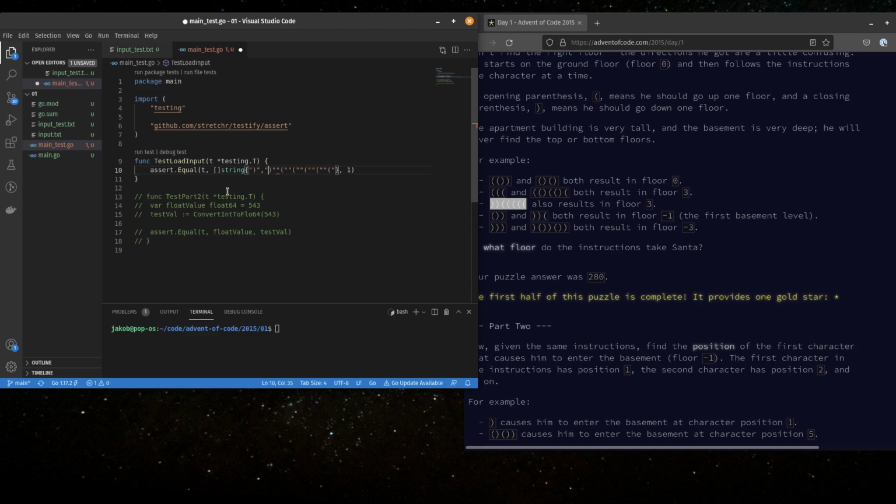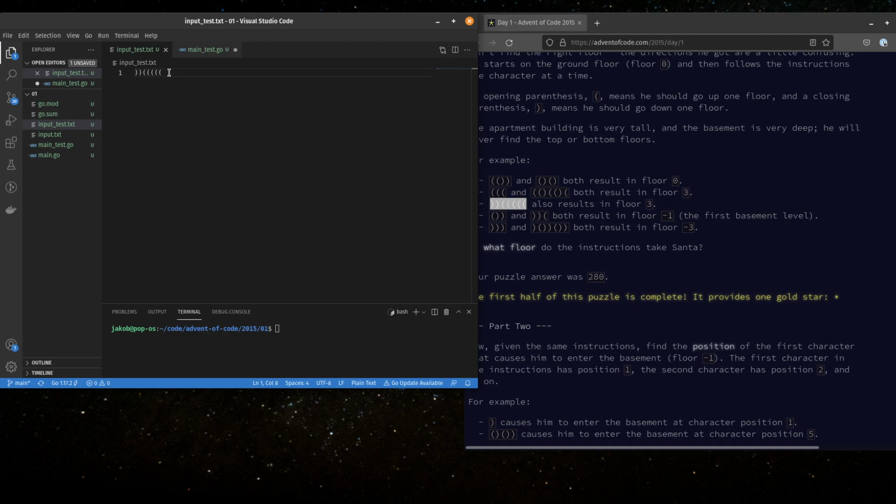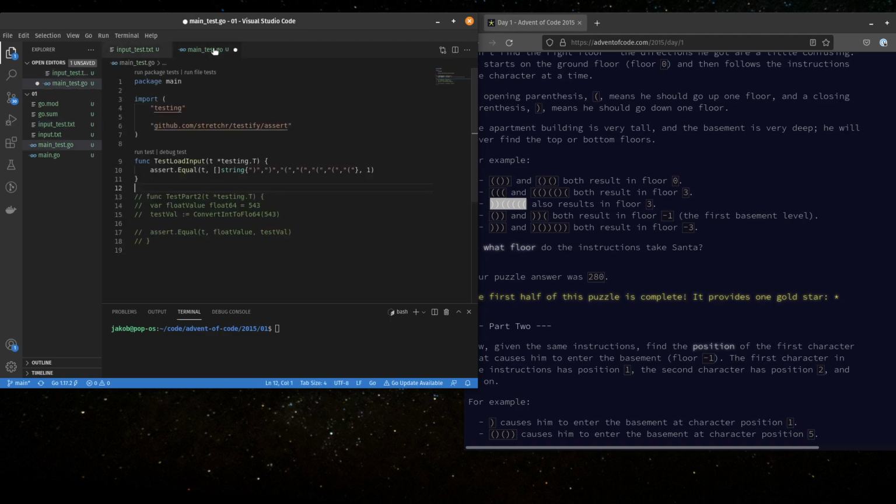Get a comma in between these guys. So what I'm basically saying here is that what I want is an array, or in Go they call it a slice, containing these strings. And again, these strings are what should be made when we have this test input go through. All right, so save.